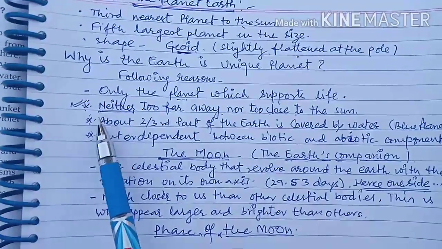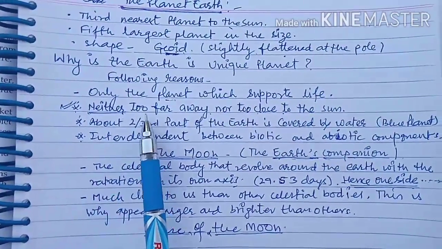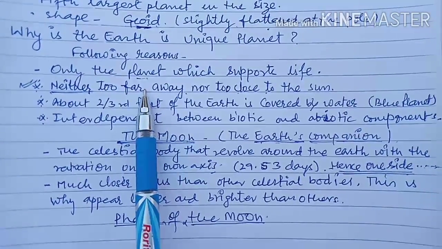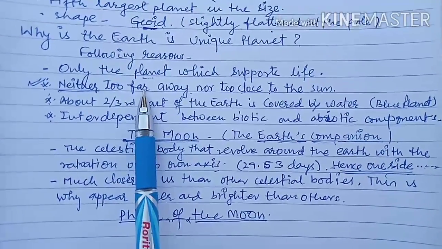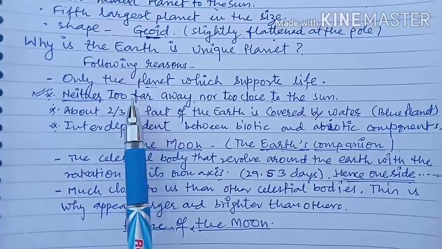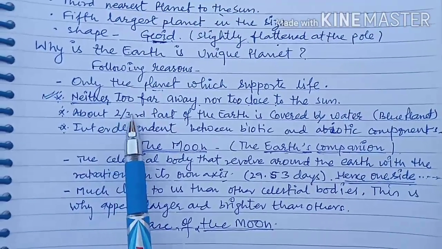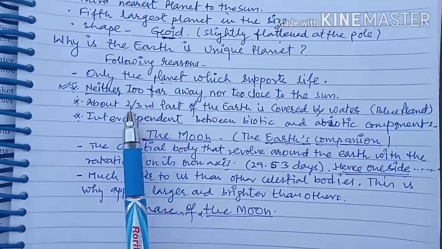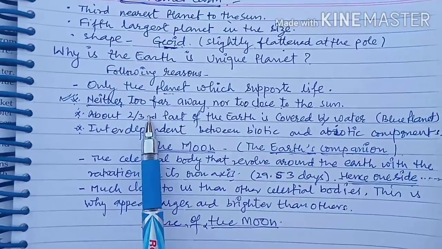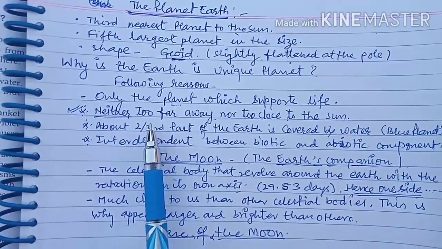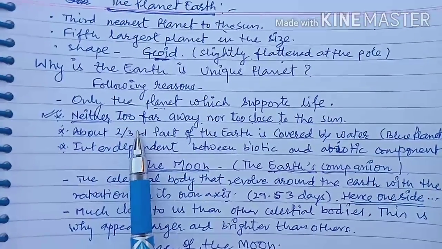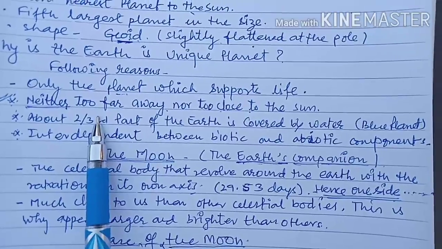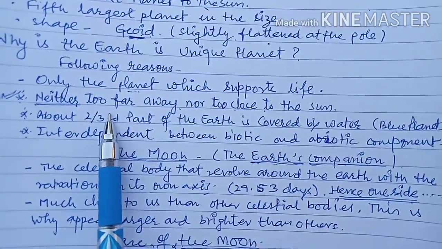Due to these specific features, the abundant amount of energy received by the Earth is helpful in the formation of water vapor, and that is helpful in maintaining the water cycle. And due to the presence of moisture in the atmosphere, it also maintains the humidity of our environment.